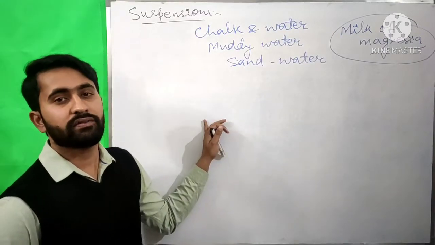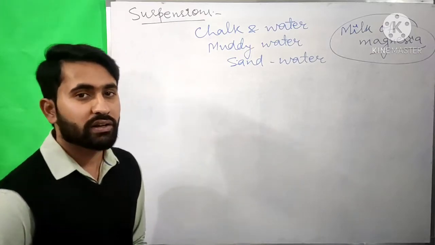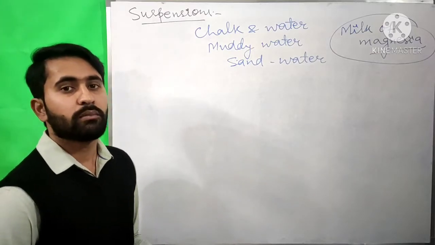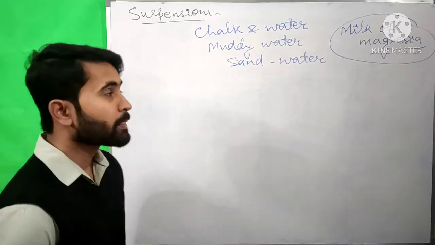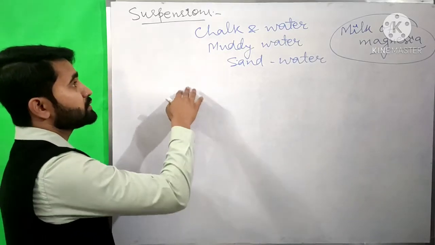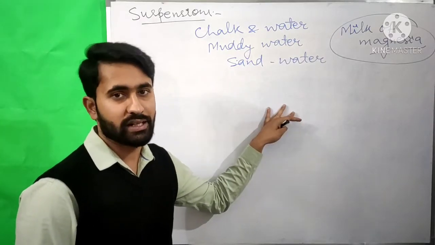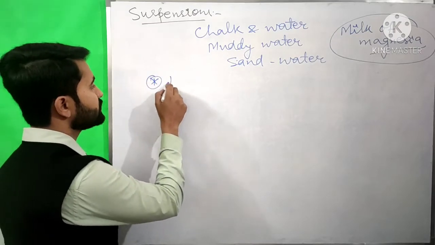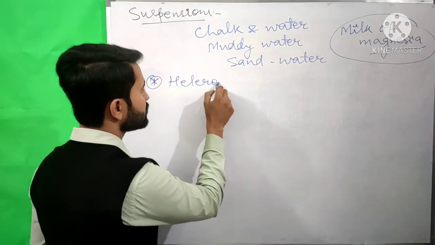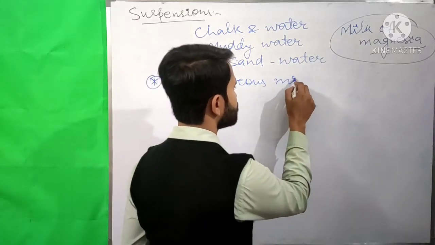You might have read on the labels of medicines that shake well before use, because most of them are suspensions. That's why it is written. So examples of suspensions are chalk water mixture, muddy water, and sand water. Now the suspension is a heterogeneous mixture.